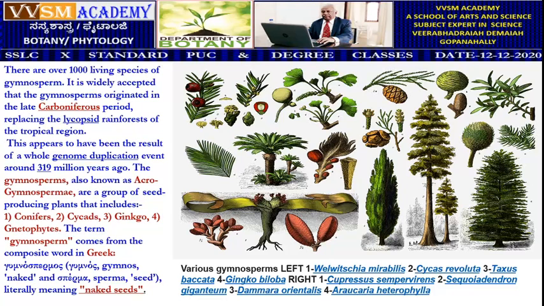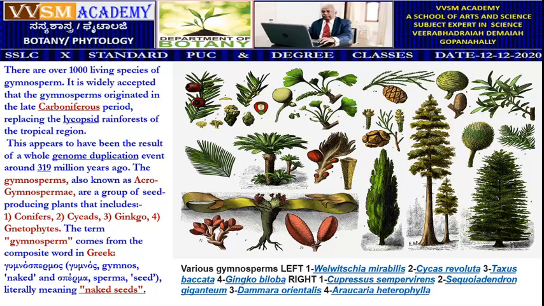Gymnos means naked, and sperma means seed, literally meaning naked seed. Various gymnosperms, on the left side you can find Welwitschia mirabilis, Cycas revoluta, Taxus baccata, and Ginkgo biloba.